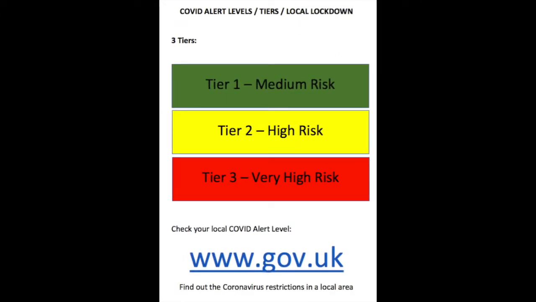Having described the rule of 6 and a social bubble, we can now move on to what is called the COVID alert levels, tiers, or local lockdown. At the moment in England, there are 3 tiers: Tier 1, which is medium risk, Tier 2, high risk, and Tier 3, very high risk. You can check which level your area is in by logging on to www.gov.uk and put in your postcode, which will highlight the tier level that you are living in.